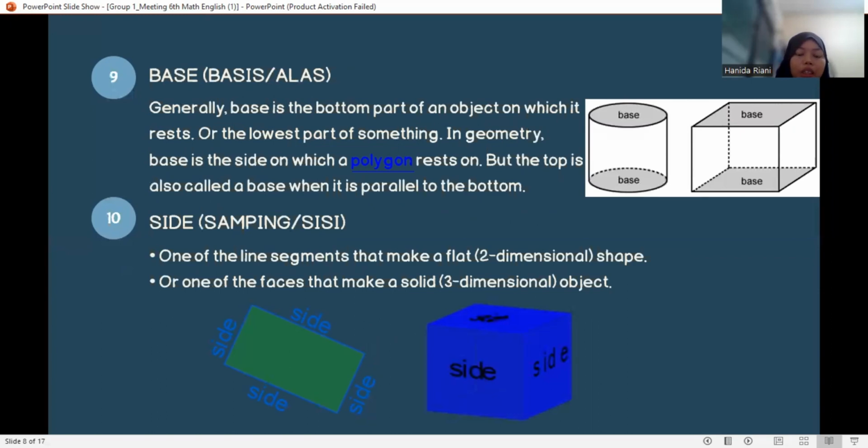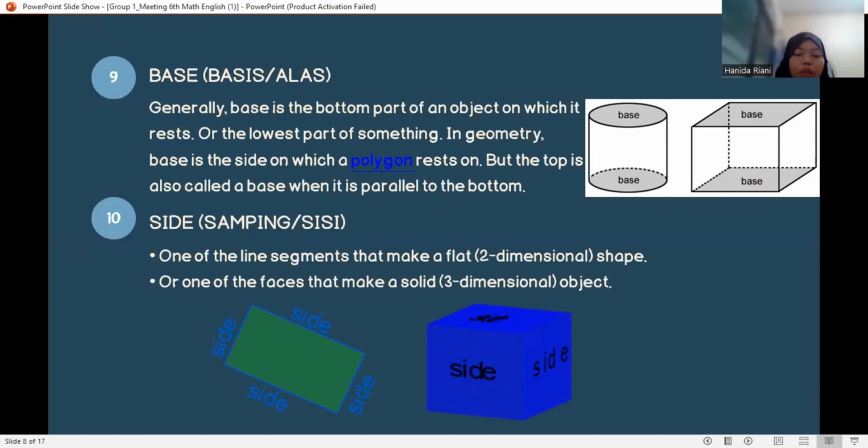Base, which means in Indonesian is basis or alas. Generally, base is the bottom part of an object on which it rests, or the part at the top is also called a base when it is parallel to the bottom.